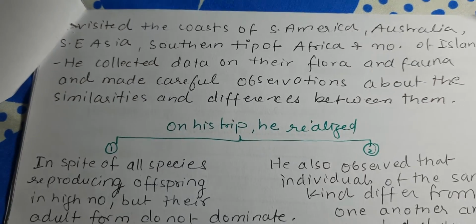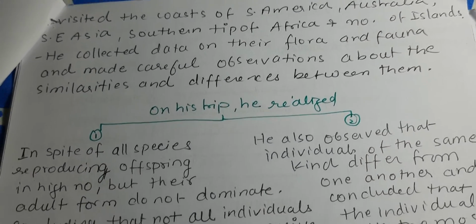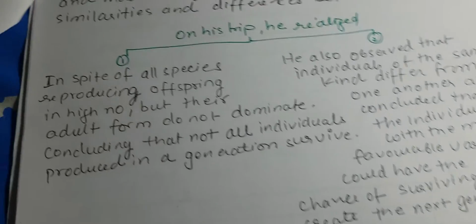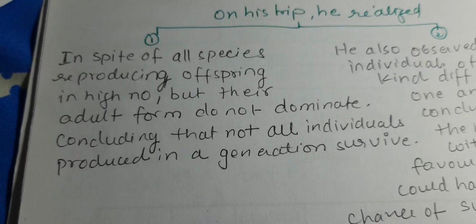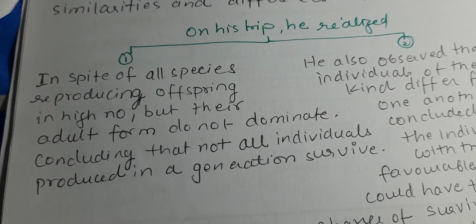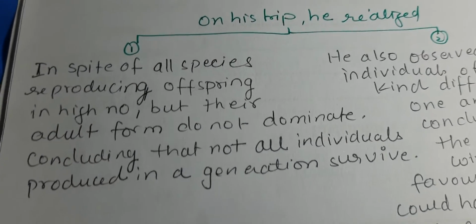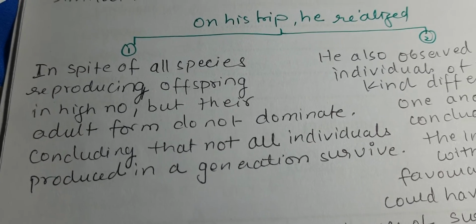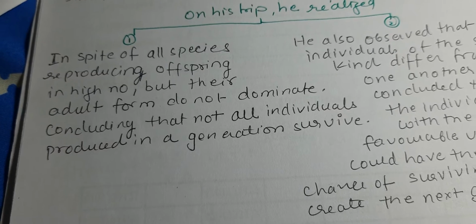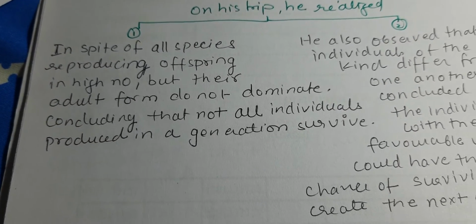and then he collected data on their flora and fauna and made careful observations about the similarities and also the differences between them. So on the trip, he realized that in spite of all species reproducing offspring in high number, their adult forms do not dominate, concluding that not all the individuals produced in a generation survive.